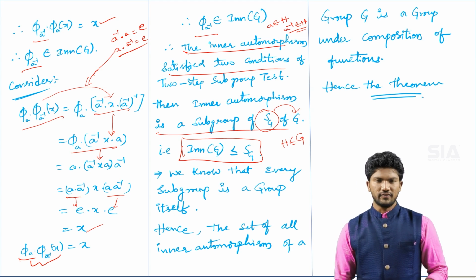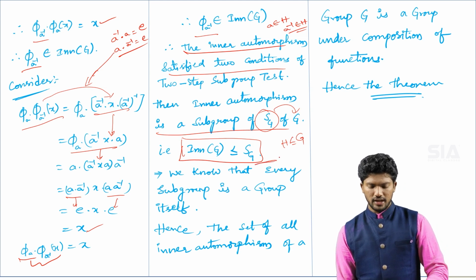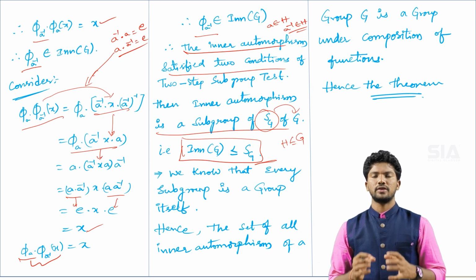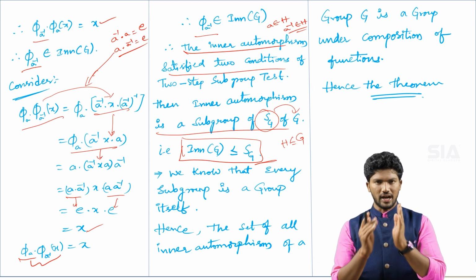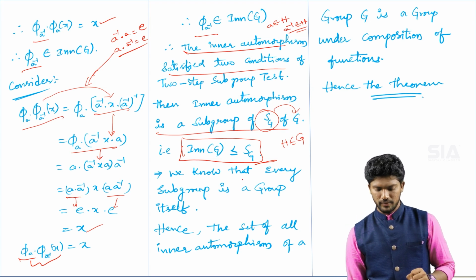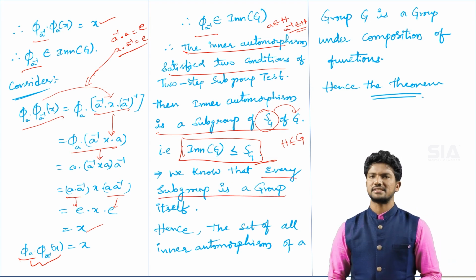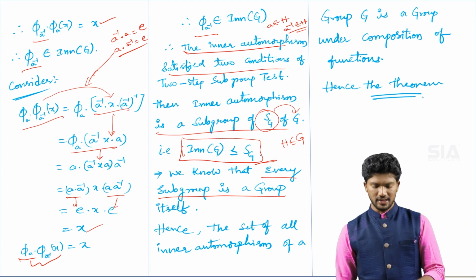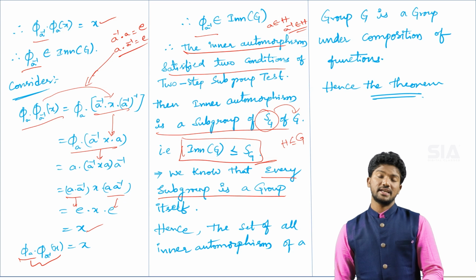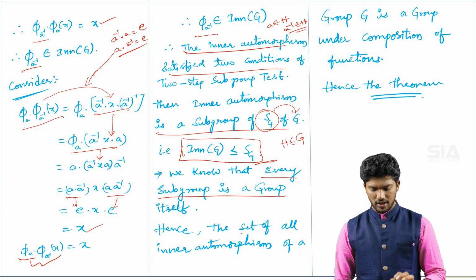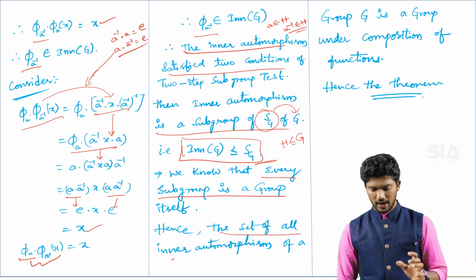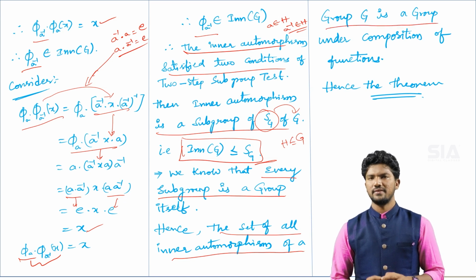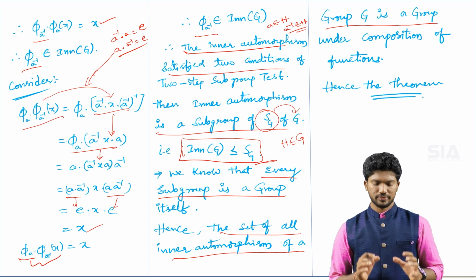So up to here we have proved that the inner automorphism set is a subgroup, but the statement asks us to prove it is a group. By a known theorem, every subgroup is a group itself, according to the subgroup definition. So since the inner automorphisms form a subgroup, we can also call it a group. Therefore the set of all inner automorphisms of a group is a group under the composition of functions. Hence the proof of the theorem.